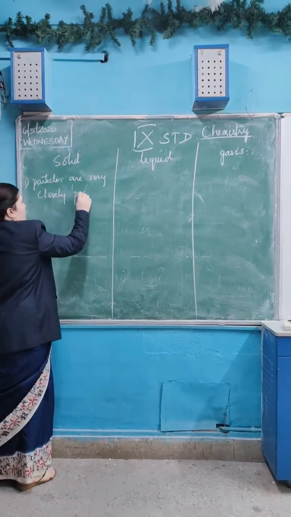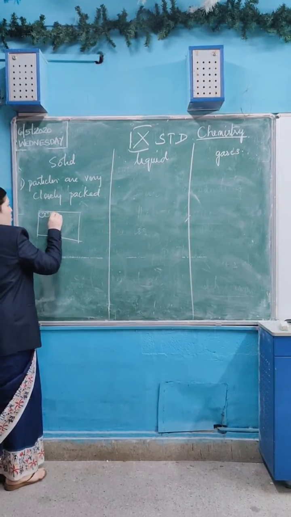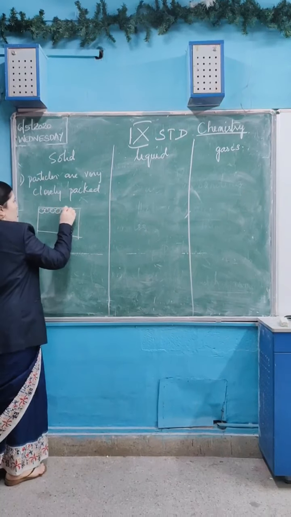For example, if this is matter in solid state, these are the particles, which are very closely attached to each other. So they have very little intermolecular space between them. The interparticle space is very less.